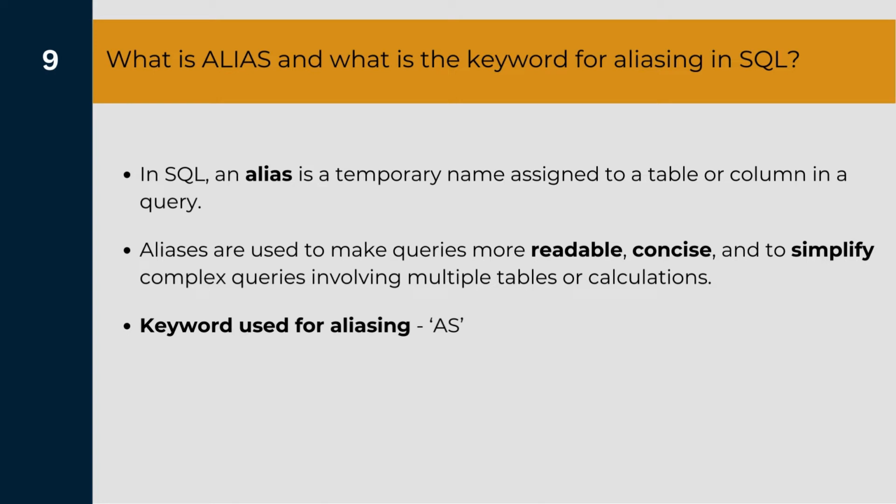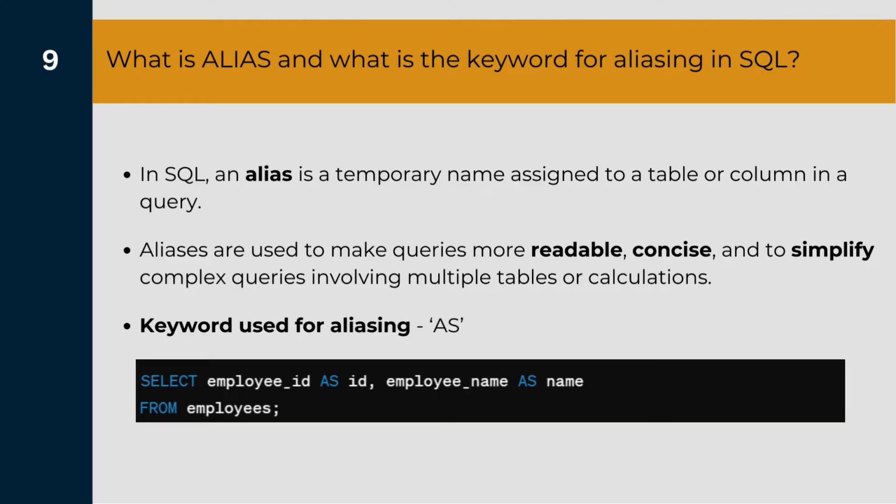Now in order to understand how these commands are actually used, let us consider this example below. In this example we have selected employee ID and employee name as the columns from the employees table, but we have aliased these columns with the temporary names of ID and name. Now the user will see only two columns in the output section, which is the ID column and the name column. But remember, these column names are just the temporary names that are being provided by the aliasing, and hence the names of the columns are still the same in the original table.